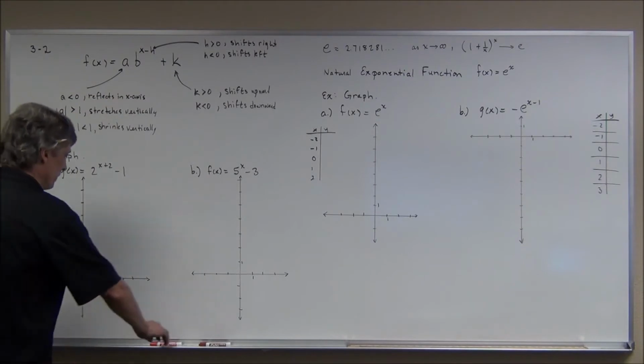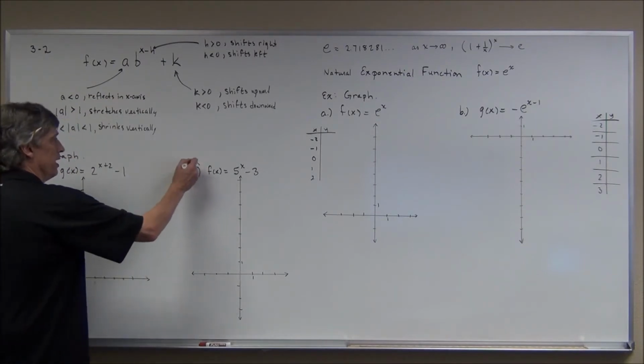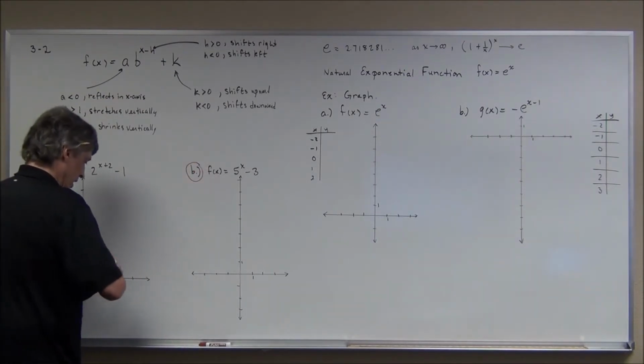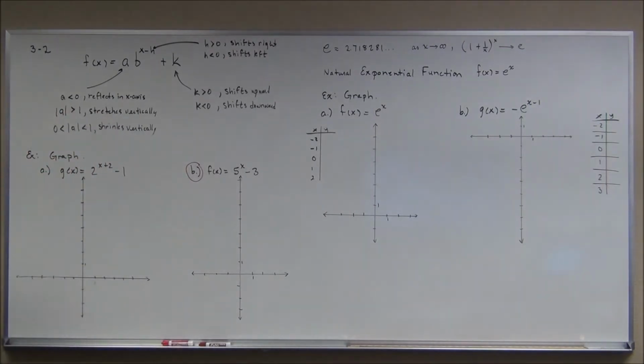So I have a couple of examples here, and I seem to have a tendency to forget to circle the ones from the review. But this first one here, there are two transformations from the graph that we just did in the last video. In the last video, we graphed y equals 2 to the x, which kind of did one of these things here.